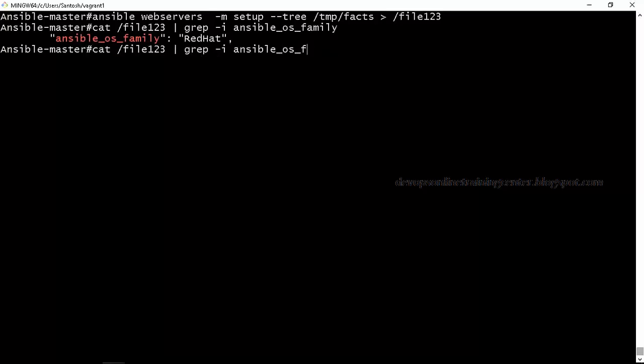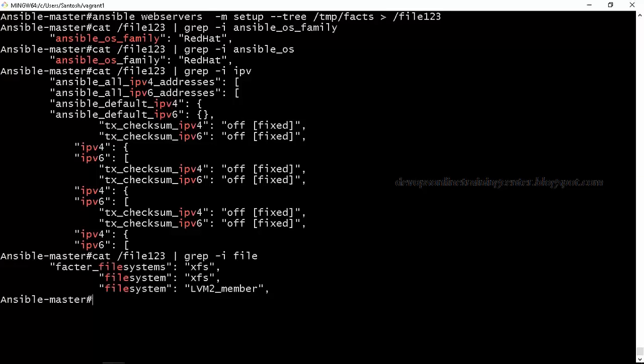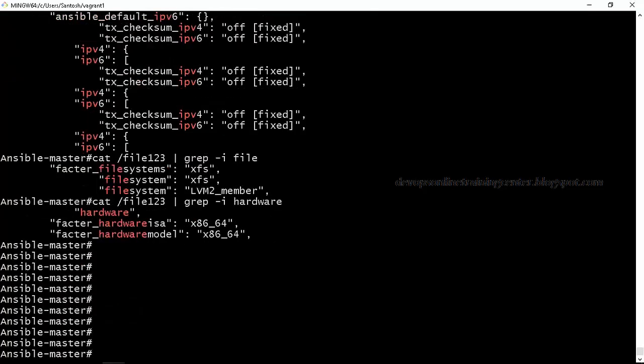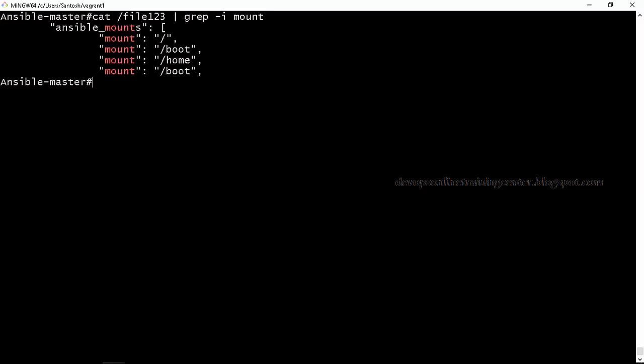Or if I say ansible_os, or IPv4 or IPv6 address, or let us say file system. What is the file system? Or let us say hardware architecture, x86_64. So this way we can get any information about the machine. I think there will also be information about the mount points, what all the mount points we have on the machine. So like this, we can get any information about the agent from facts, right?